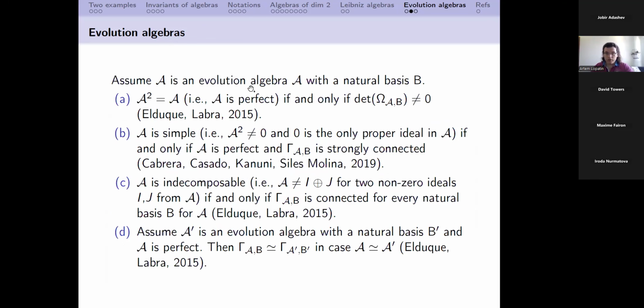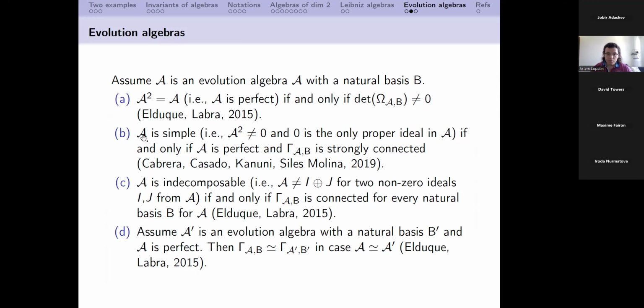Okay. And so here is a list of facts, quite well known, from some published papers about evolution algebras. Here we consider some natural basis. If the algebra is perfect, then the determinant of the structure matrix is non-zero, and this is if and only if, so it's a criterion for when the algebra is perfect.